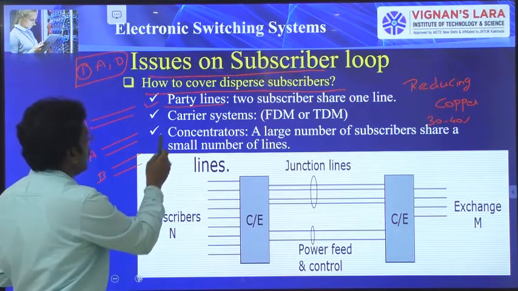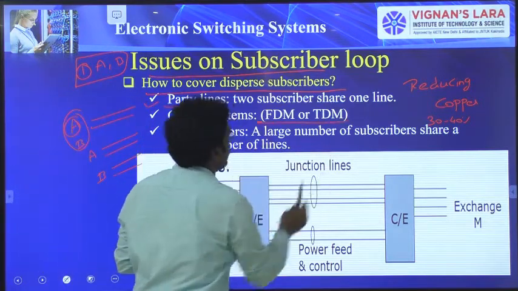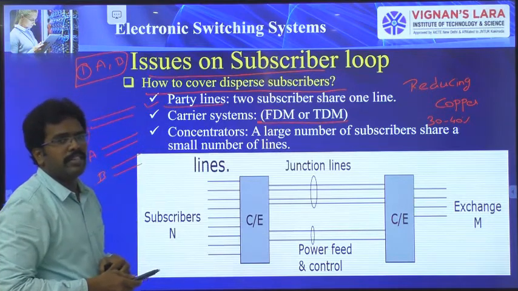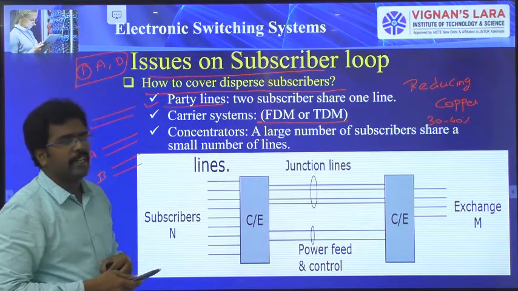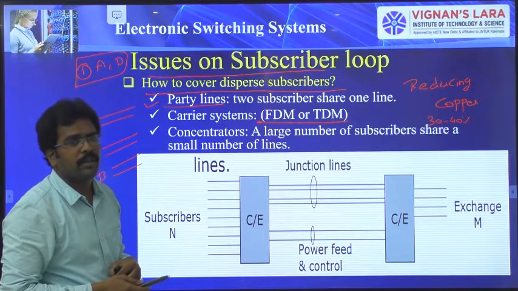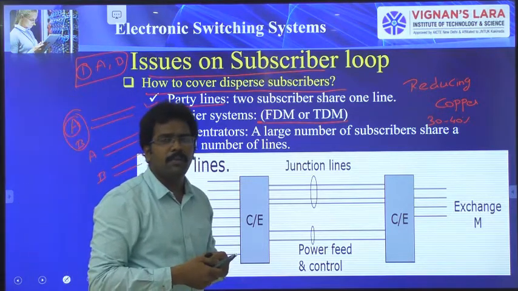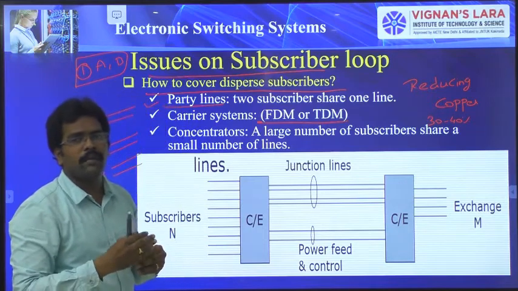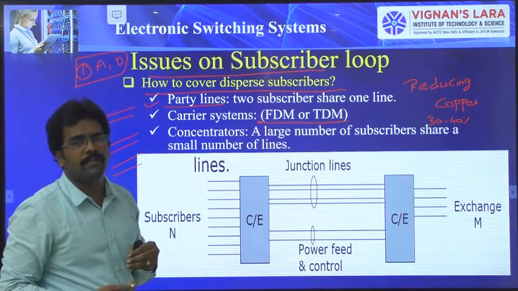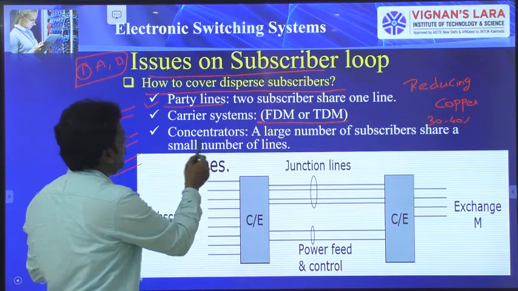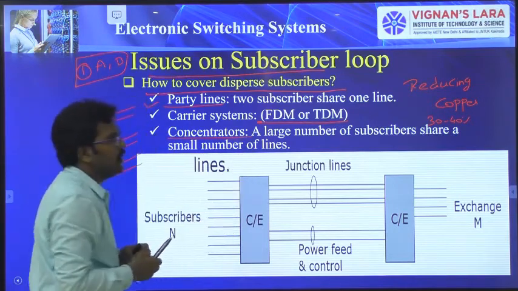And the second one is FDM or TDM: frequency division multiple access or TDM, time division multiple access. This is what we covered in the previous chapters. With the help of TDM, you can accommodate more subscribers on a time basis. And the next one is using concentrators.